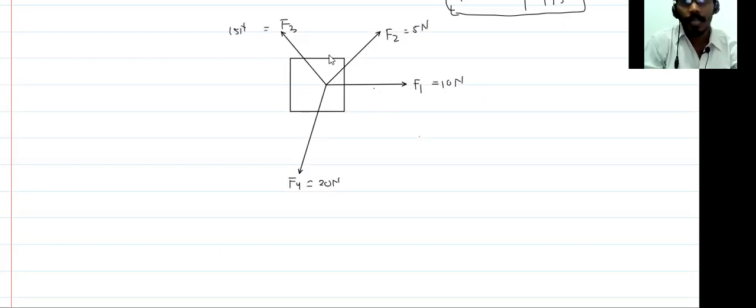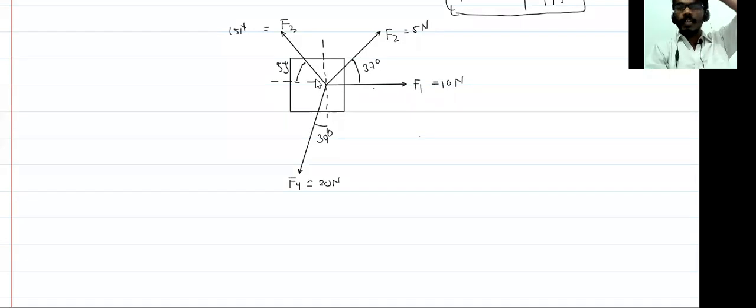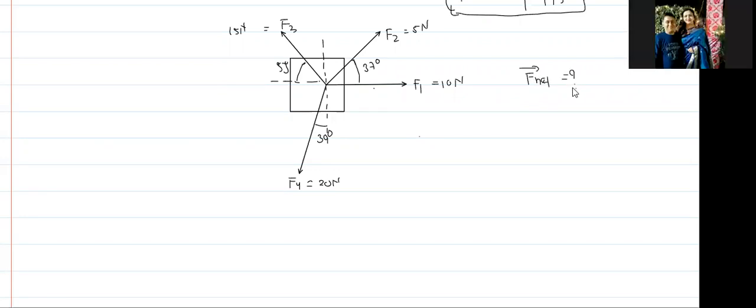And this angle is also given to you. So what are the angles? That is 37 degree, that is 53 degree, this is 60 degree, and 30 degree. And you have to calculate the net force acting over this block. What is the net force acting over the block?